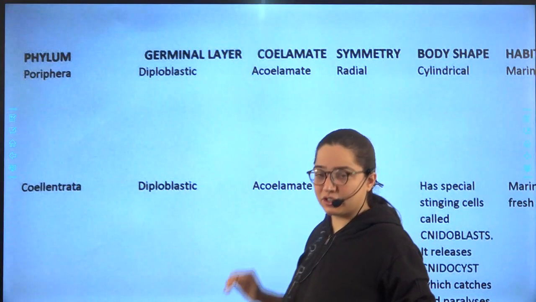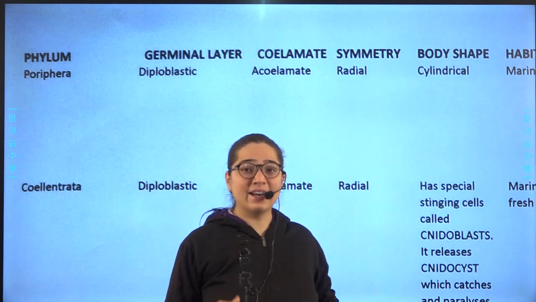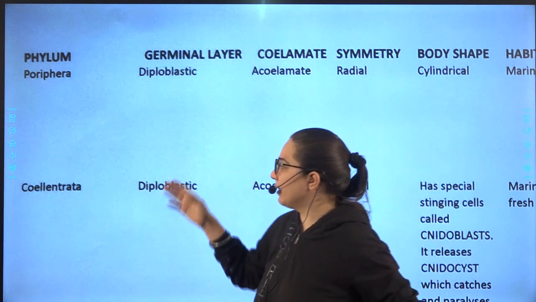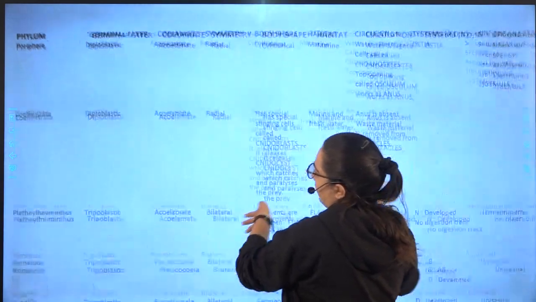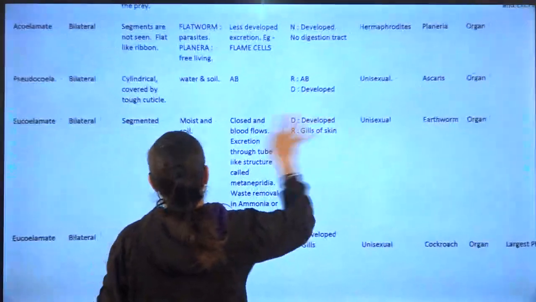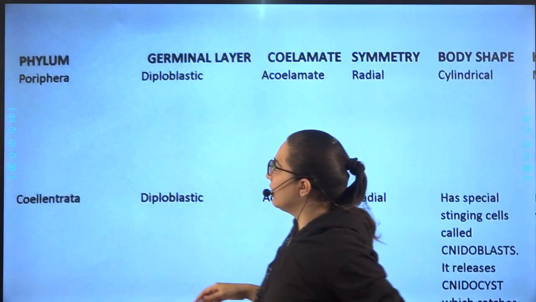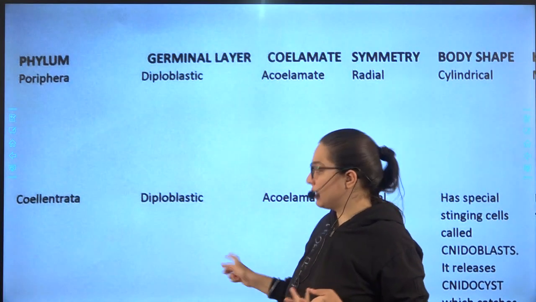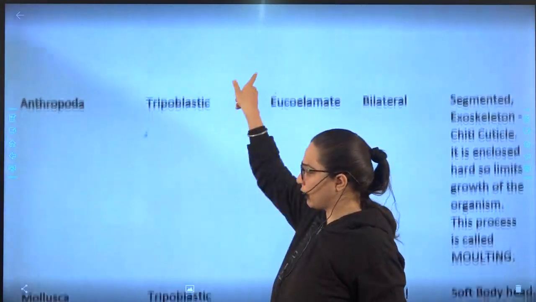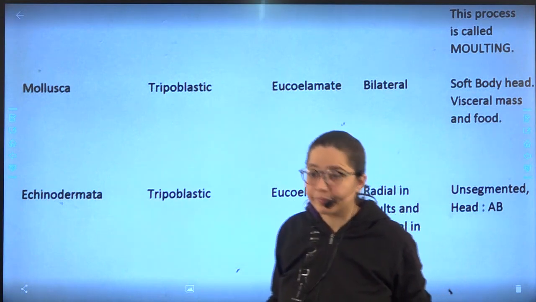Okay, and for each you have to leave about 10 lines, 10 lines छोड़ो, then write the next phylum. इतने phylum है, the names are over here. If it's not visible, I'll zoom it for you. This is the name, like this: Porifera, Coelenterata, Plathelminthes, Nematoda, Annelida, Arthropoda, Mollusca, Echinodermata, and then you're having Chordata.